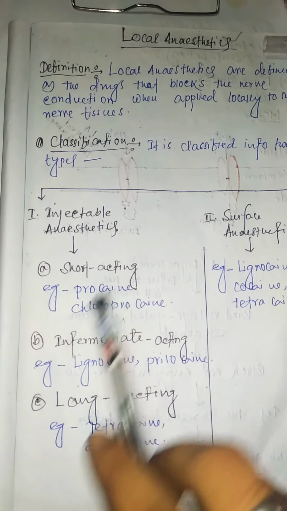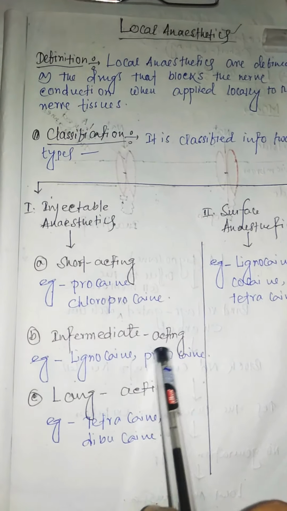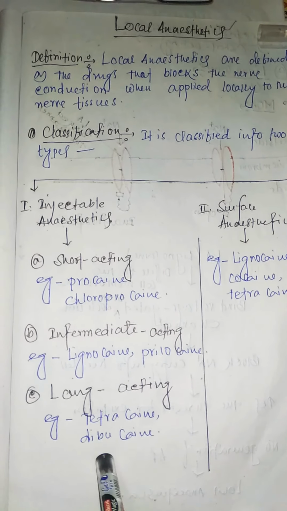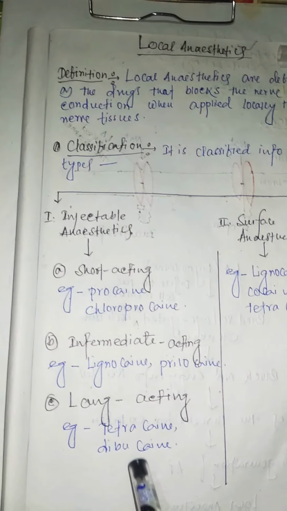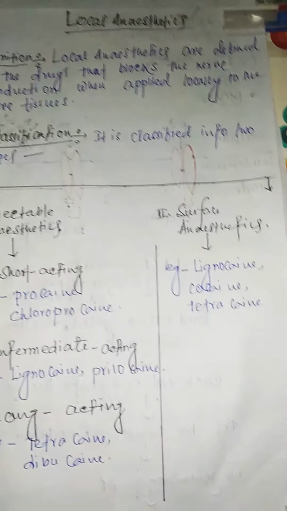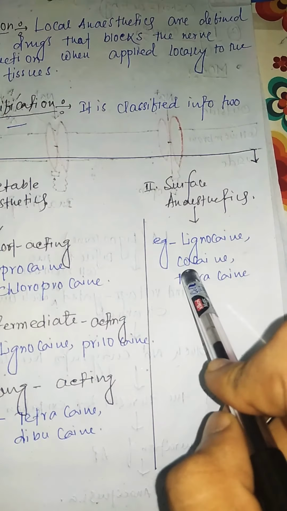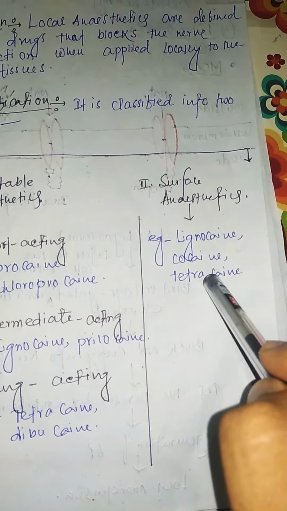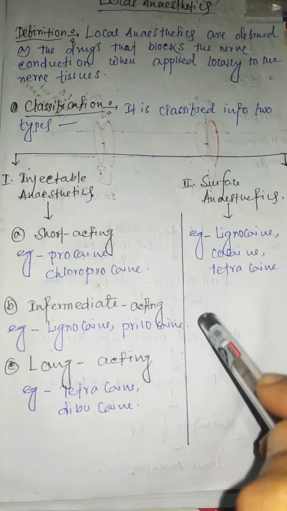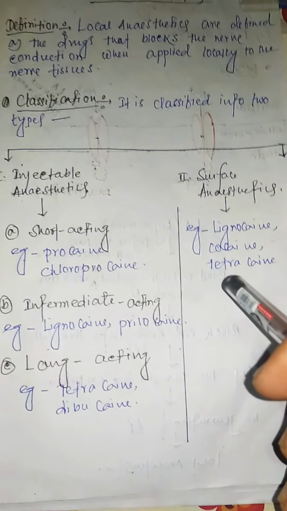In case of short acting, you can see examples like procaine and chloroprocaine. In case of intermediate acting, lignocaine and prilocaine. And in case of long acting, you can see tetracaine and dibucaine. So these are the drugs that come under injectable anesthetics. Now we'll be talking about surface anesthetics. As you can see, examples of surface anesthetics are lignocaine, cocaine and tetracaine. So these are the classification of the anesthetics, with some examples of these drugs.